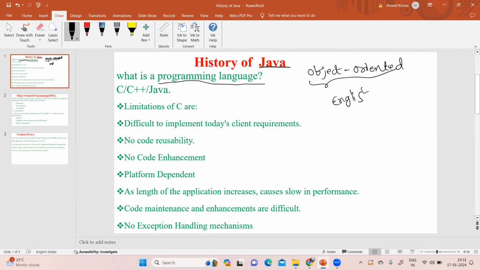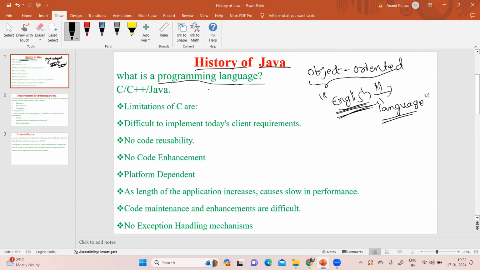So I'm communicating with you by using English. English is a language, a medium between you and me. By using this English, I'm teaching Java for you.